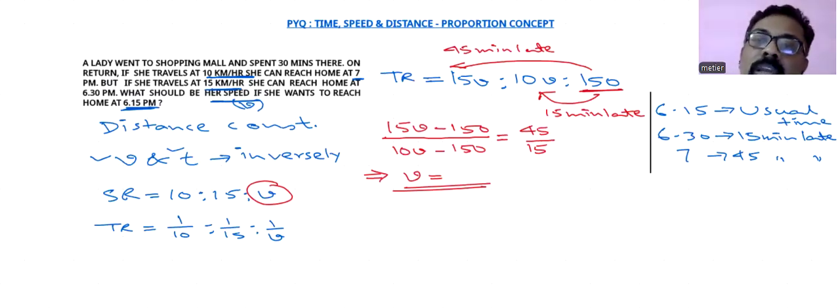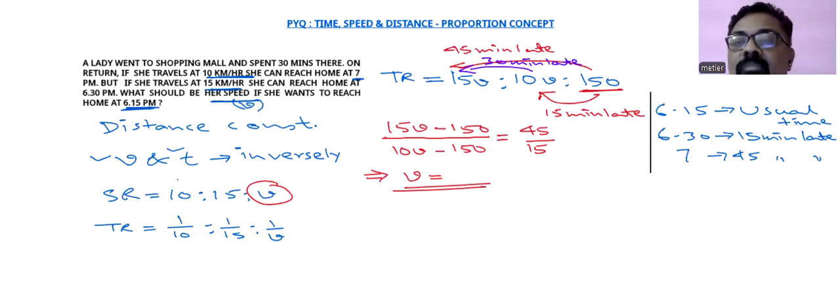So if you compare from 10V here, it will be coming as 30 minutes late. If you compare the speeds 10 kilometer per hour and 15 kilometer per hour, first term and second term, we are getting 30 minutes late there. So in the numerator, you can easily write down 15V minus 10V, and it will be coming as 30 here.